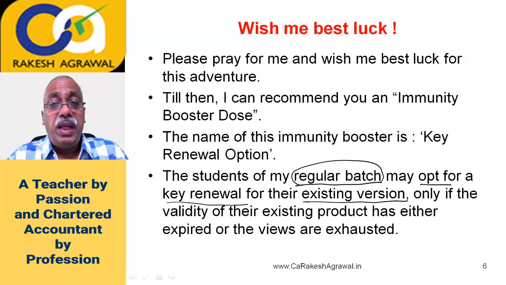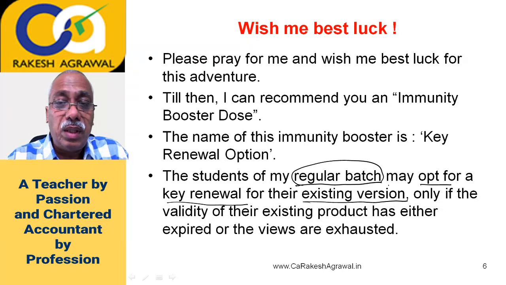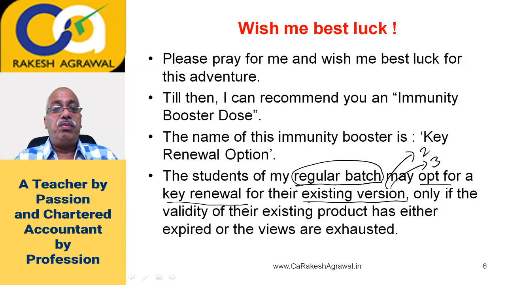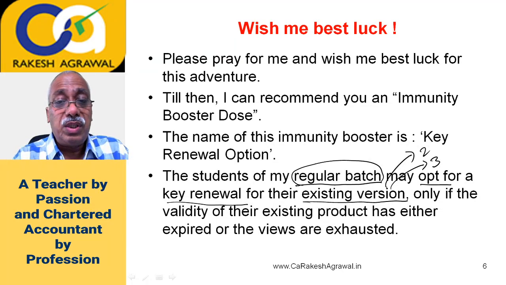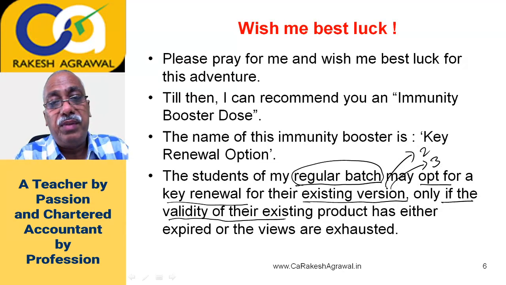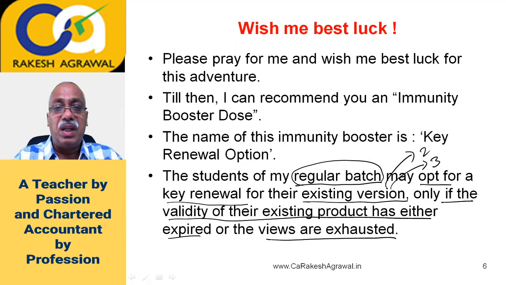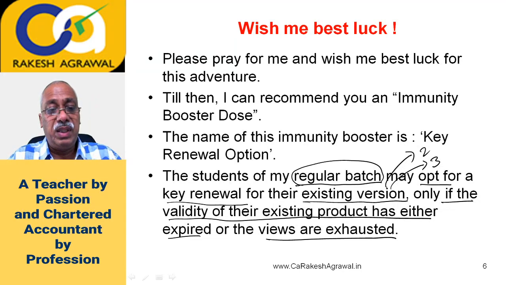So this is for existing students and for their existing version. Existing version means either some of you could have viewed version 2 or some of you could be viewing version 3. So for any existing version it will be applicable. And how and when will this option work? Only if the validity of their existing product has either expired or the views have exhausted. Whichever happens earlier, the product expires, either the validity period or the views.